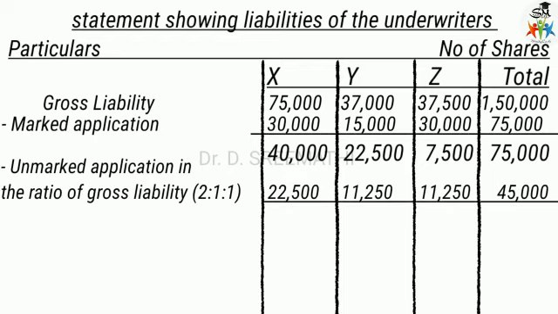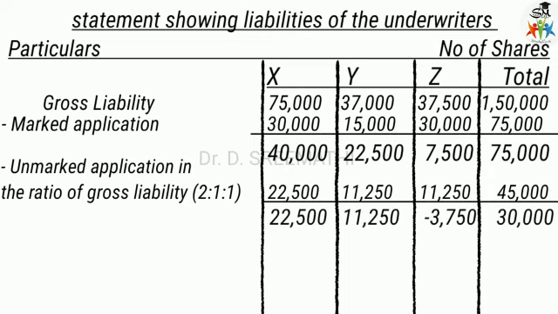These are allocated to the underwriters in the ratio of 2:1:1. How did we get 2:1:1? 50%, 25%, 25% simplifies to 2:1:1. In this ratio, it is 22,500, 11,250, 11,250, so totally it is 45,000.